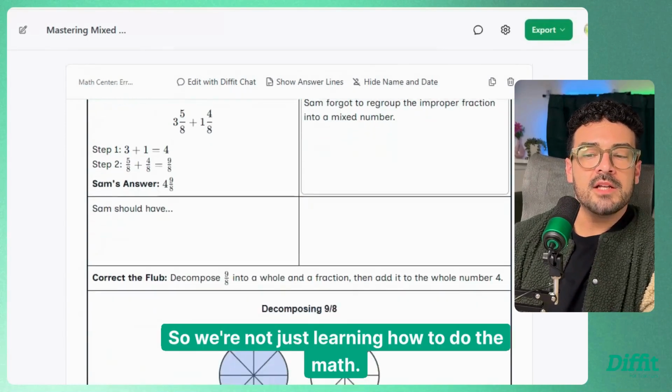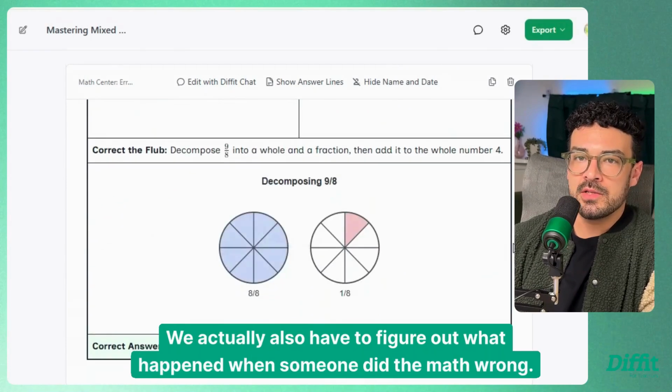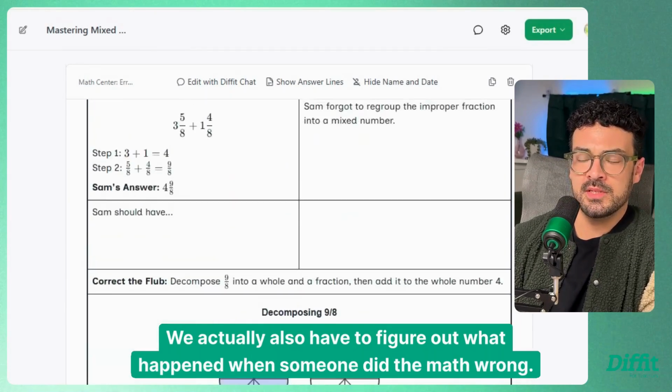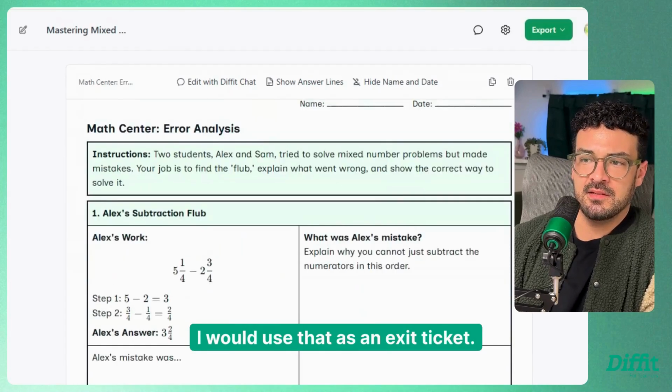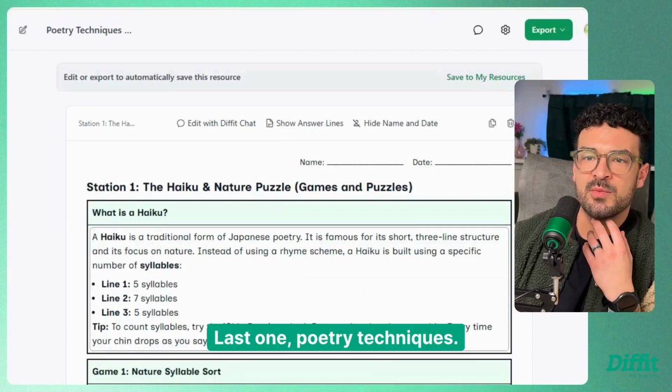Okay. So we're not just learning how to do the math. We actually also have to figure out what happened when someone did the math wrong. I would use that as an exit ticket. Really cool. Okay. Last one.